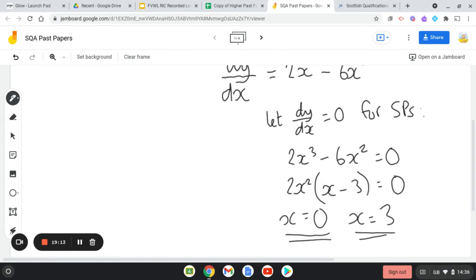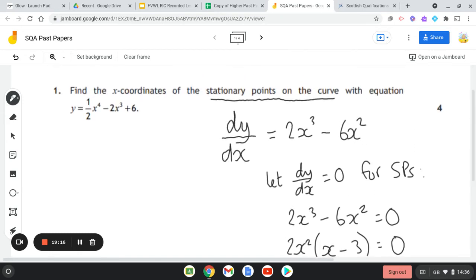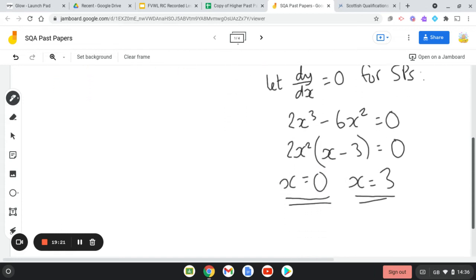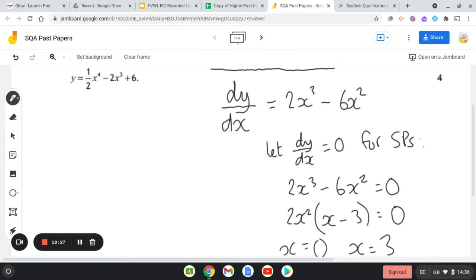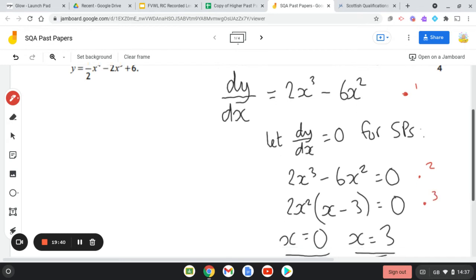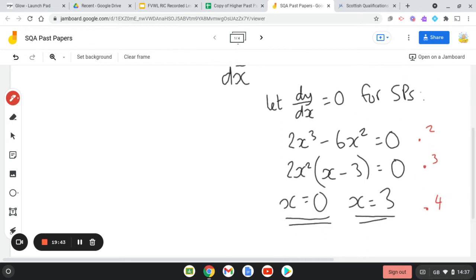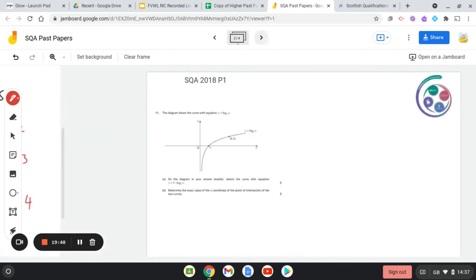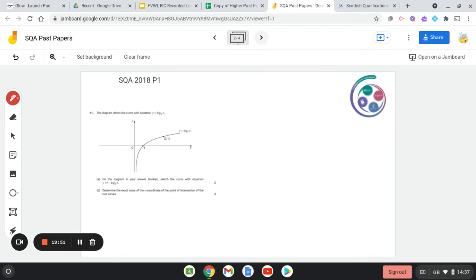A good idea also to go back and read the question: find the x coordinates of the stationary points on the curve with equation. Yep, that's what I've done. I've got my x values, and that's me finished. Thinking about where the marks are going to come from: possibly for differentiating your function, then letting it equal to 0, for factorising it, and then for your 2 remaining solutions.